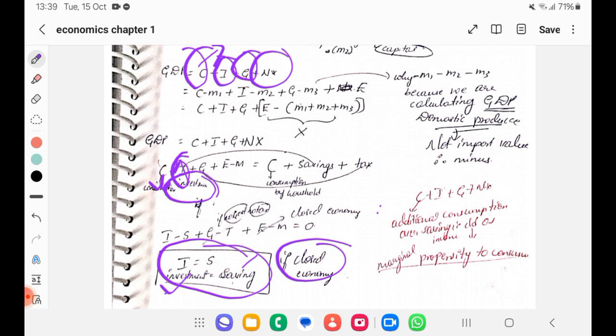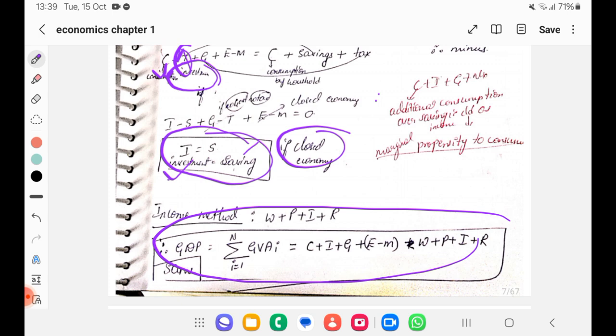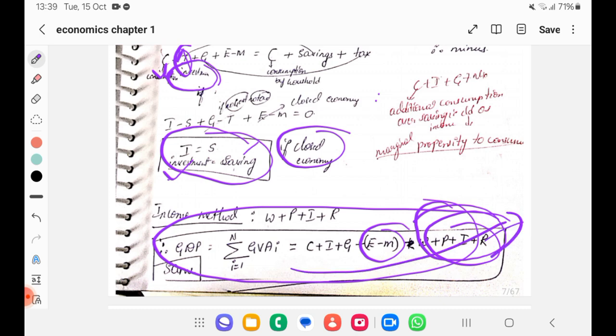That is about the expenditure method. So if you can equate, GDP is equal to the summation of GVA, that is equal to C plus I plus G plus net export and import. And we have factor cost: wages plus profit plus investment plus entrepreneurship profit and all, right? Rent. All these things if you add, if you can equate, the GDP will be the same, more or less. So approximately it is the same. So we can use any of the methods. We have three methods basically. That is what we understood.